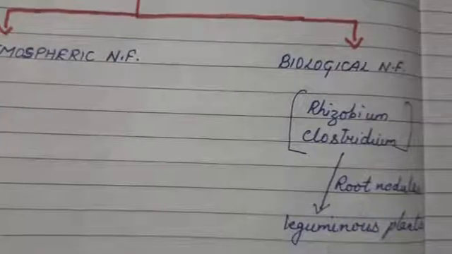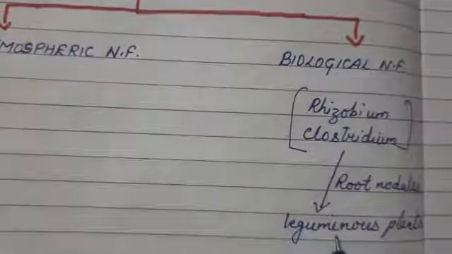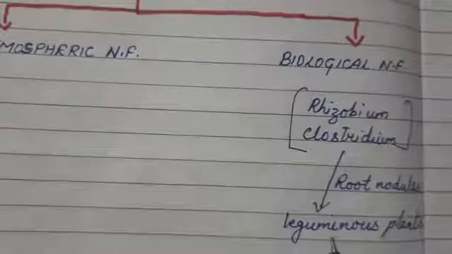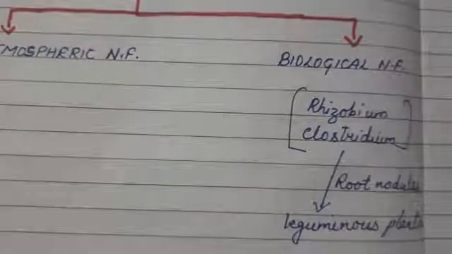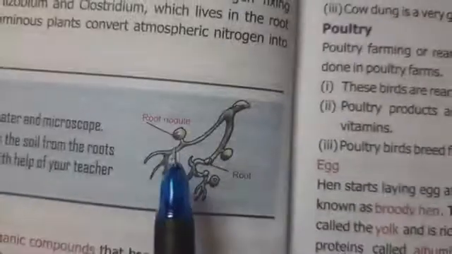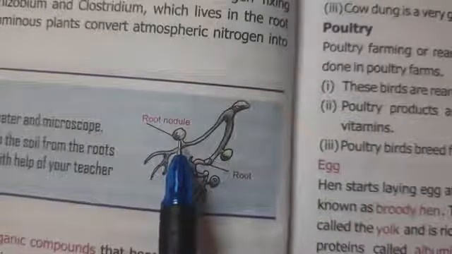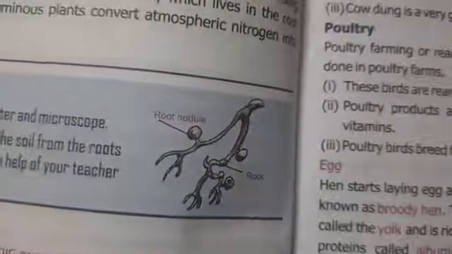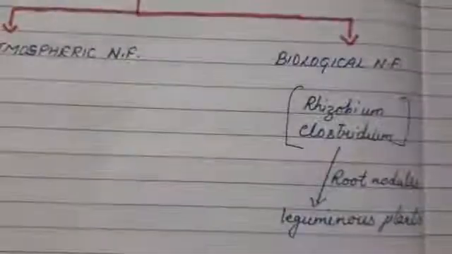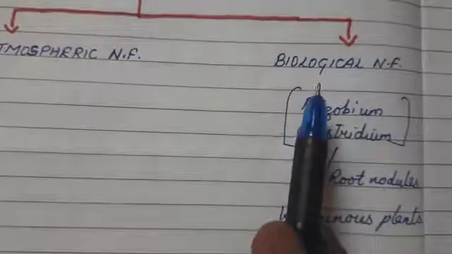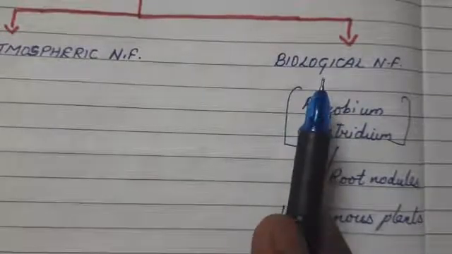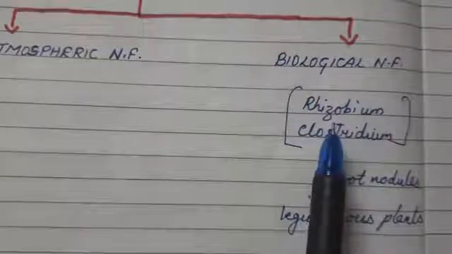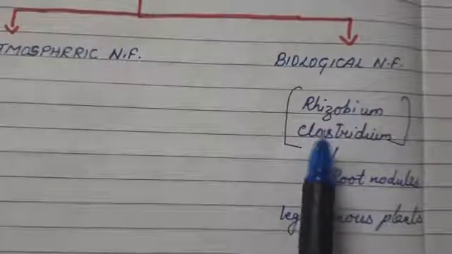Leguminous plants like, what are leguminous plants? Leguminous plants like beans, peas, they all are leguminous plants. And where are they found? They are found in these root nodules, inside these root nodules. Okay, rhizobium bacteria is present. So the second type of nitrogen fixation is biological nitrogen fixation. Since it is done by bacteria, that is why it is called biological nitrogen fixation.